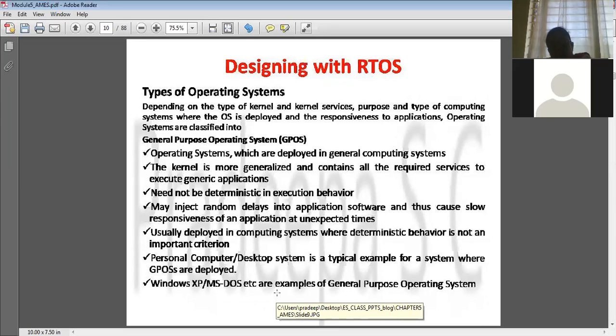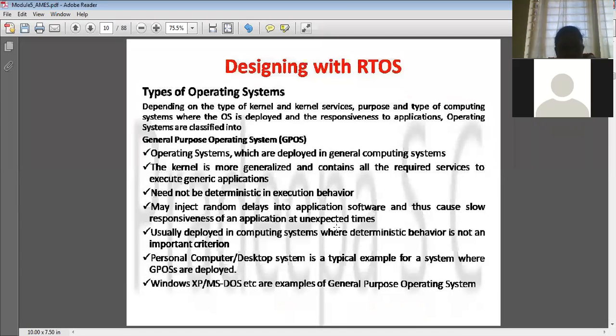On top of this, you can run n number of applications. You can run n number of software, whatever you have designed, the programs you can run, but those are not time bounded. Even though there is a delay in the execution of the program, nothing is going to happen.